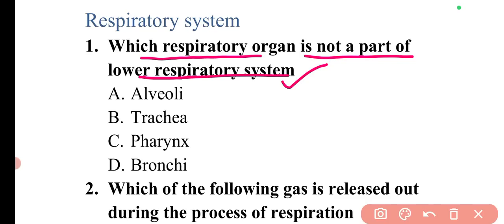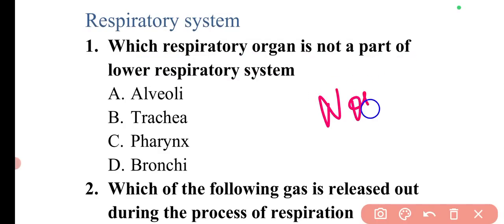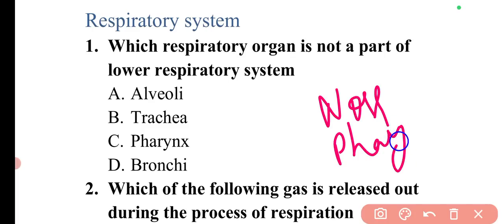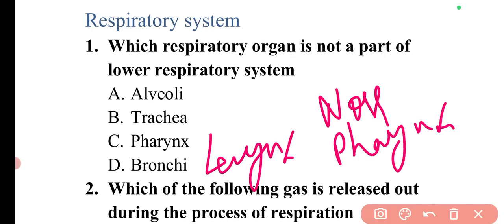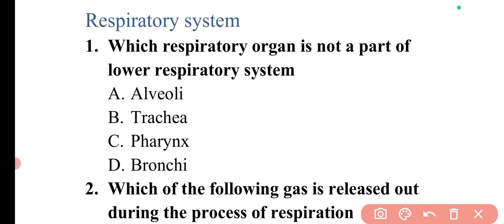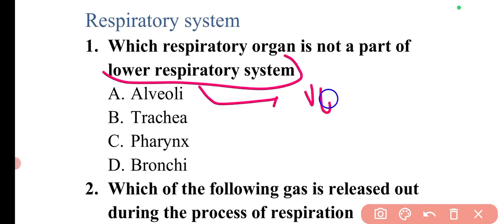In the upper respiratory system, we will have the nose, pharynx, and larynx. These come under the upper respiratory tract part. And if I talk about the lower respiratory tract part, we will have our voice box, which is known as larynx.